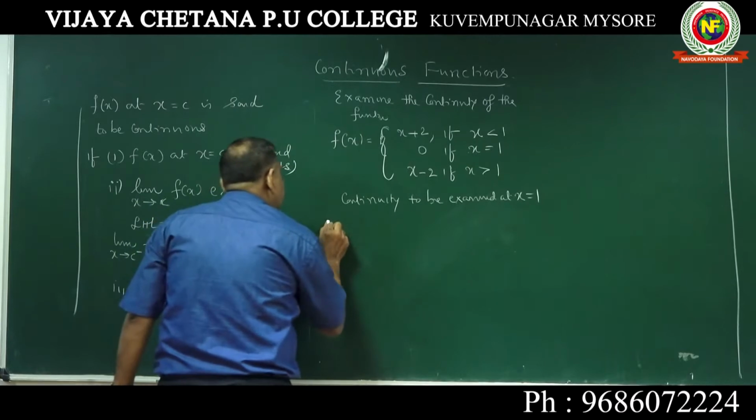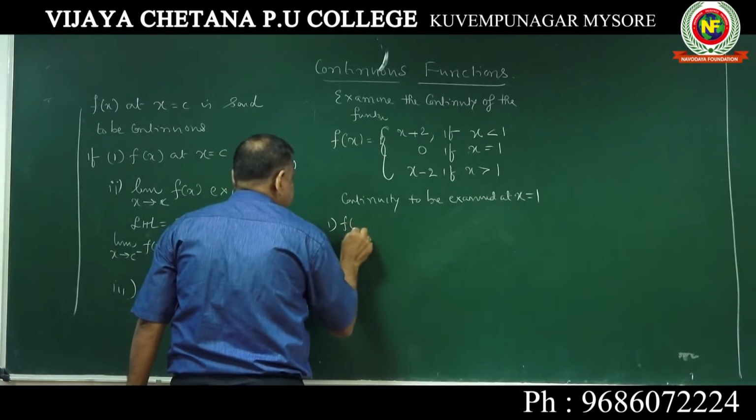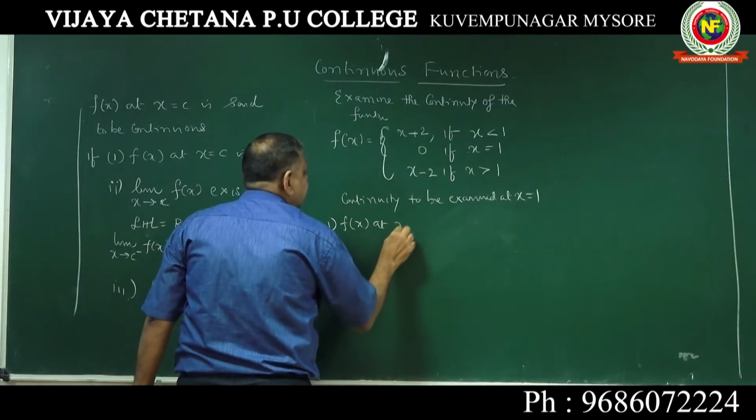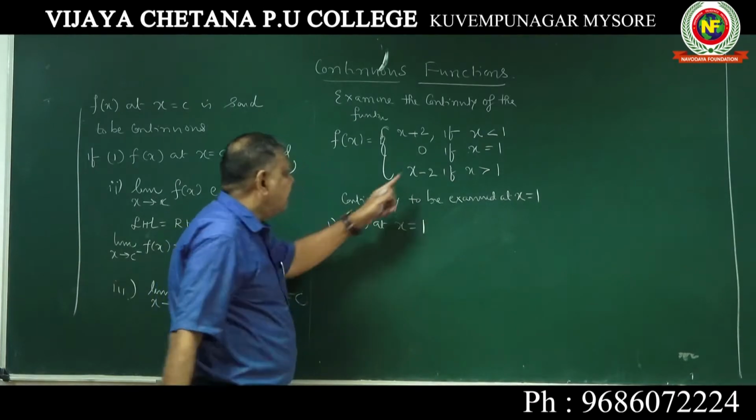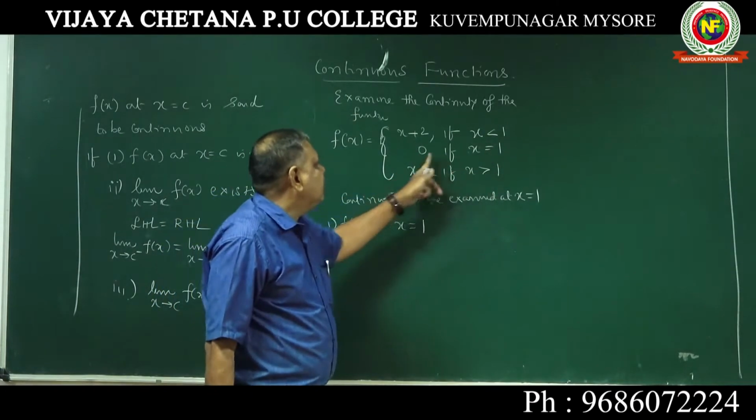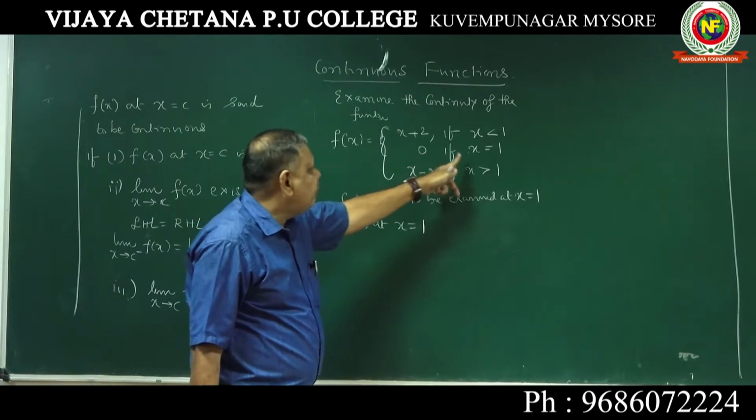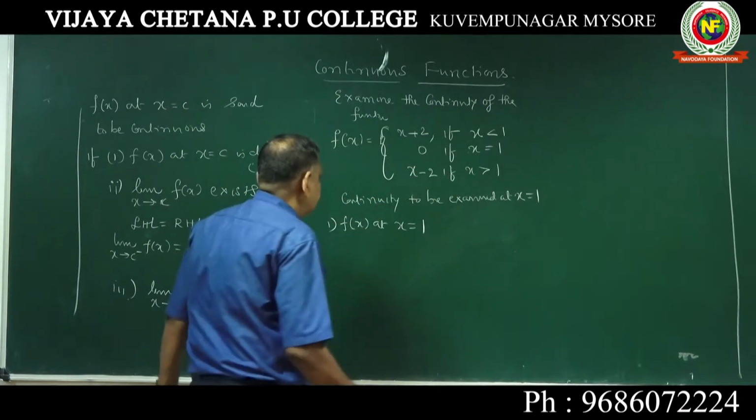Now the first condition: f of x at x equal to 1 is defined. See, f of x at x equal to 1 is given, it is 0.